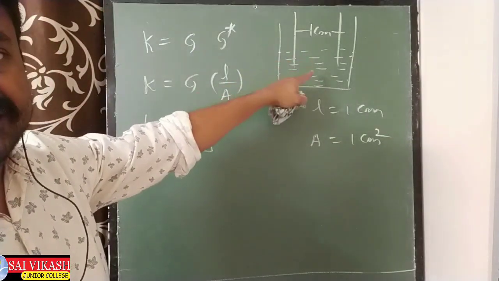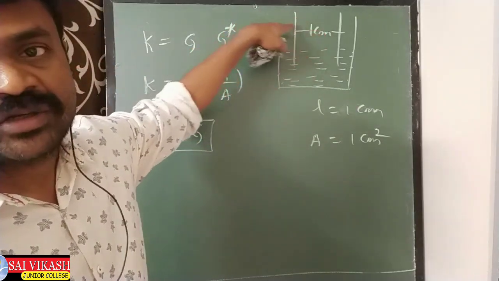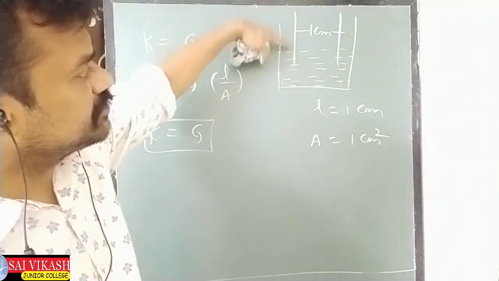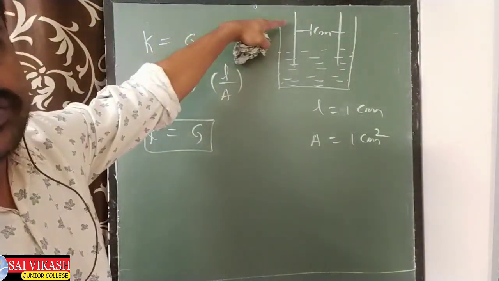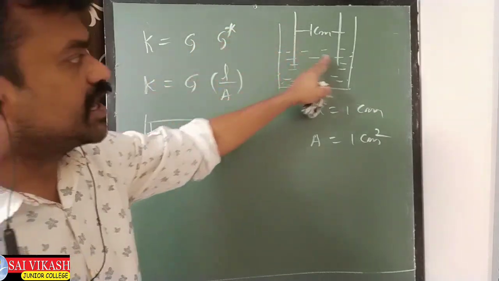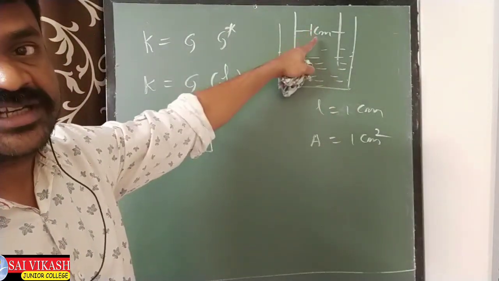The conductance of all ions present in the solution of 1 centimeter apart of the electrodes having 1 centimeter square area of cross section. Means these electrodes' area of cross section should be 1 centimeter square, and electrodes should be separated by 1 centimeter.